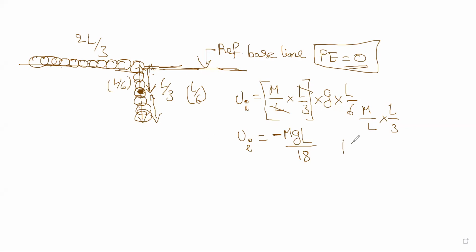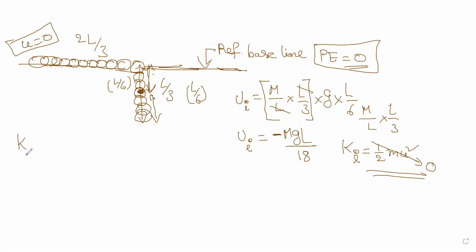Now, what would be the initial kinetic energy? Because the chain has not moved initially, the initial velocity is 0. So if I substitute half m u square, this part is 0. Initial kinetic energy is 0. So I got the first part, K initial plus U initial. Why am I able to write the conservation of energy directly?